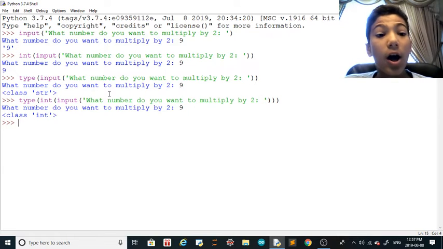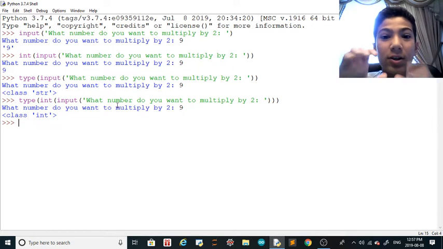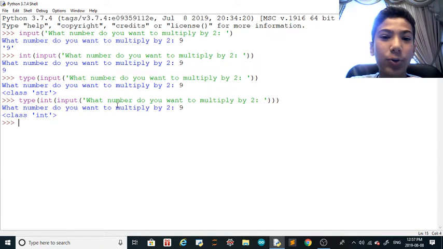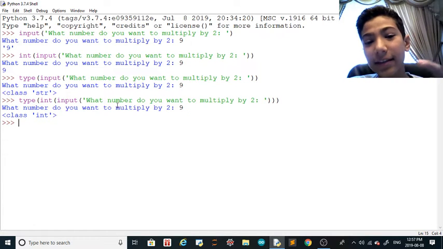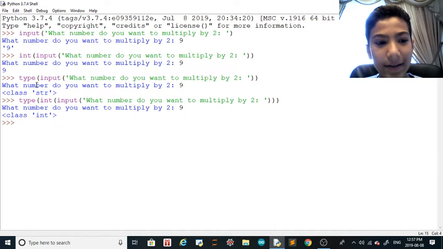So now, why is this important? Because let's say you want to multiply by 2, it's going to do 9, the string, multiplied by 2. What does that do? It doesn't multiply 9 by 2, it multiplies the string by 2, so it's going to be 99. Because the string multiplied by 2 is 99, and if the integer was multiplied by 2, it would be 18. So let's see this in place.